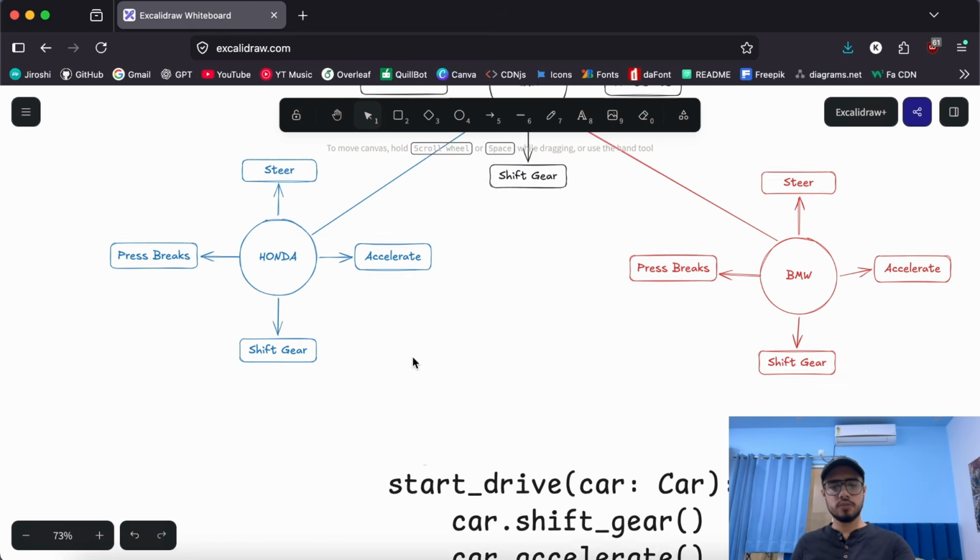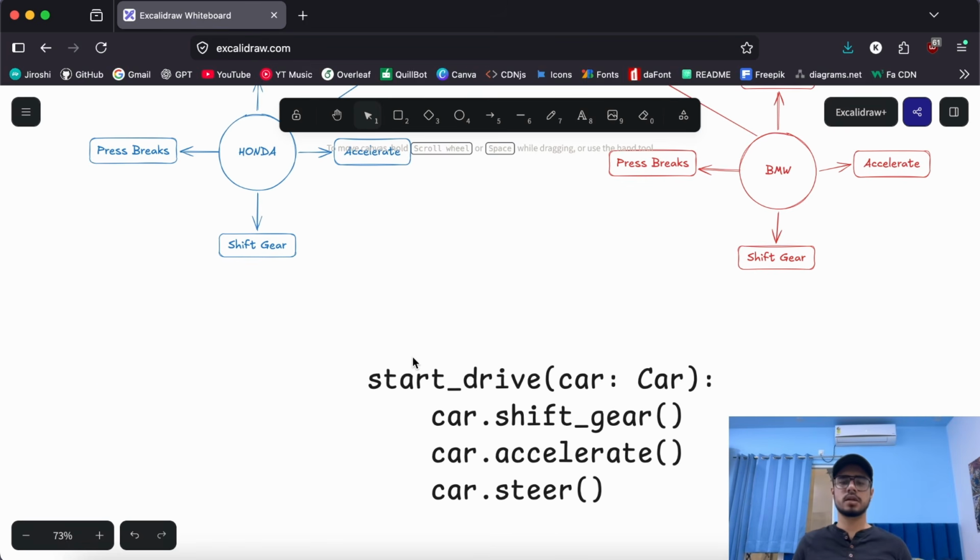Okay, so now we have a function called start drive, which basically starts driving the car. We pass a car object, and it automatically shifts gears, accelerates, steers, and all that stuff. It doesn't matter if we pass the BMW car or the Honda car, it will behave the same, right?